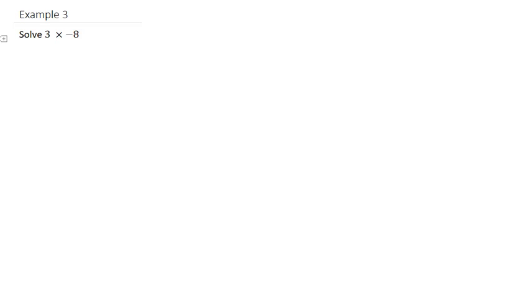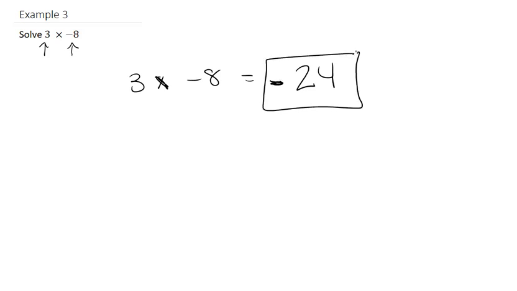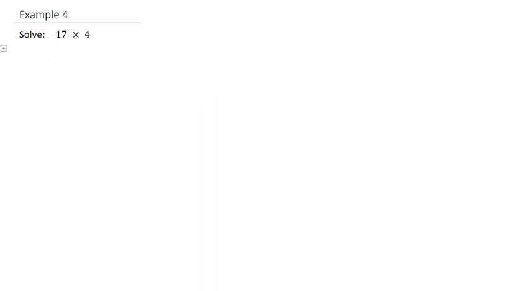So here we have 3 times negative 8. So we have a positive and a negative number. This means our solution will be negative. So 3 times 8 is equal to 24, but our solution is going to be negative, so it's negative 24. Now let's do one final example.